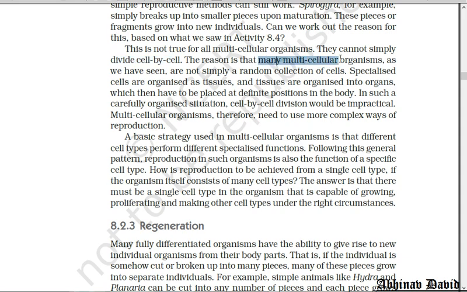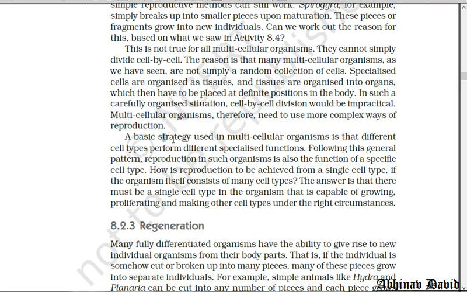That is the reason that many multicellular organisms are not simply a random collection of cells. We are not a random collection of cells. We are organized. Our specialized cells are organized to form tissues, tissues are organized to form organs, and organs form organ systems. So in such a carefully organized situation, cell by cell division would be impractical. Therefore, we need more complex ways of reproduction. Therefore, we need a particular system for doing reproduction, that we call the reproductive system. So in our body, we have a reproductive system which does the work of reproduction.